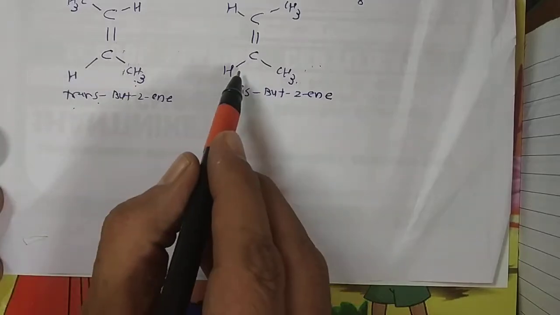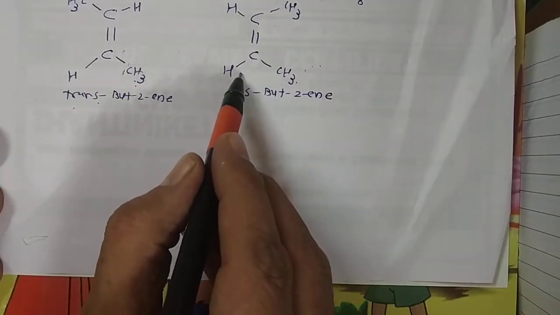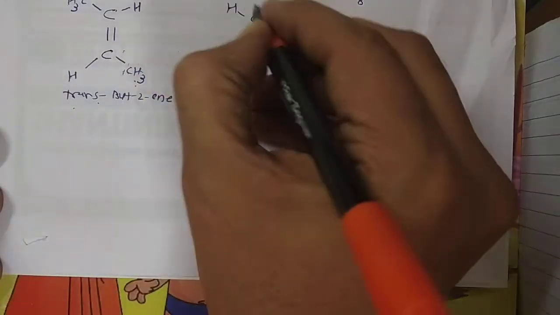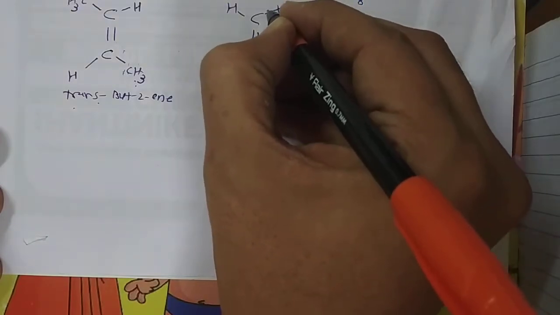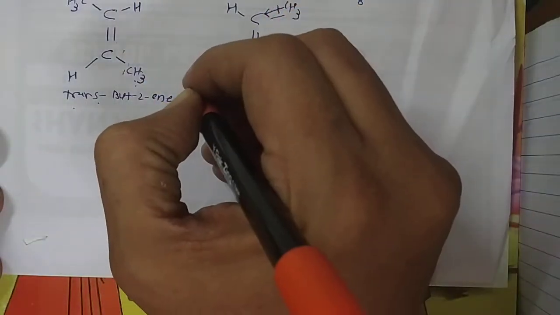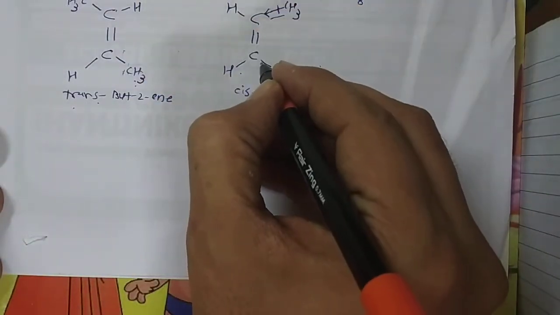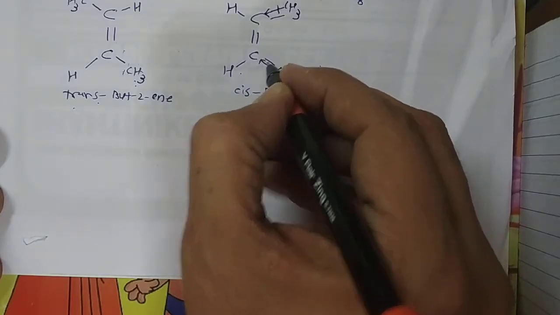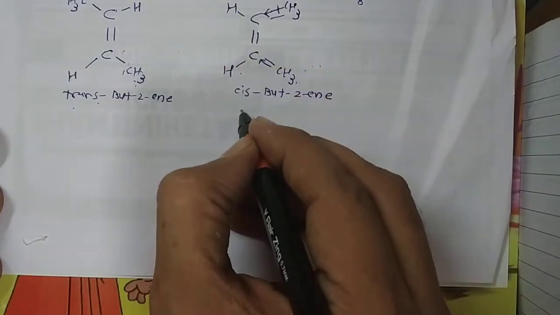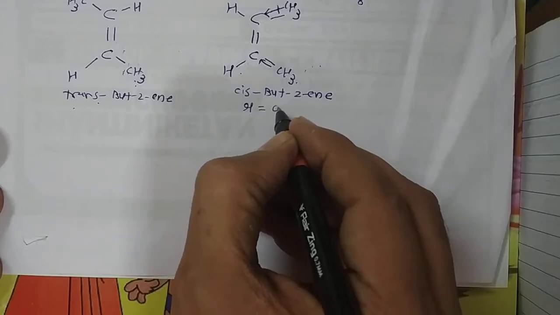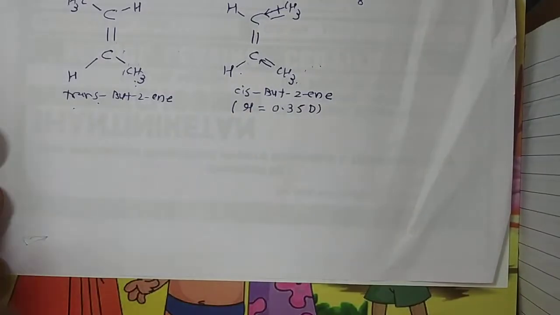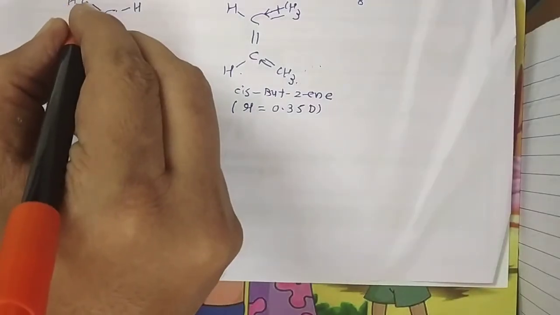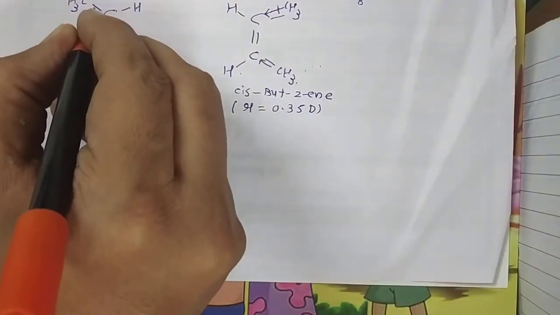In the case of cis, the methyl group is the dominating group, so the dipole moment can be demonstrated like this, and here is also a methyl group. The dipole moment in this case is 0.35 D, while in the other case the two methyl groups are at opposite positions.